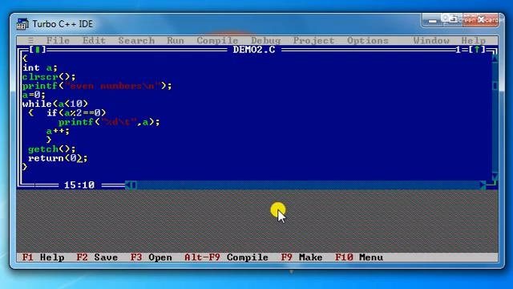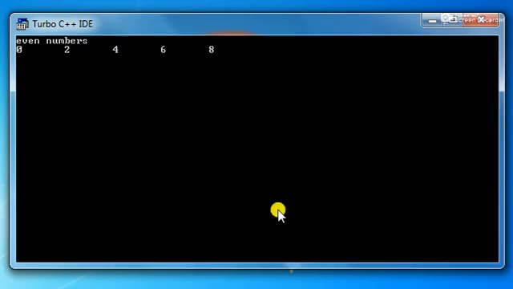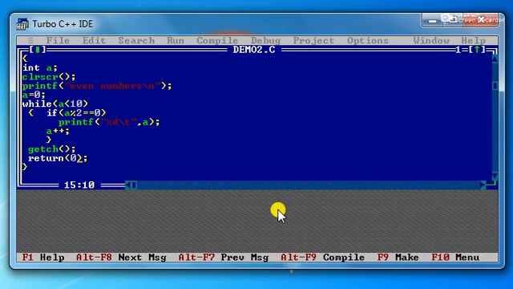For saving, again I'll press F2. I'll execute it. So now we are having this output. The output of the while loop is similar to the output of the for loop. There is no change, the working of the while loop and the for loop is a little bit the same, but the only thing is that while will check the condition before the entry level.